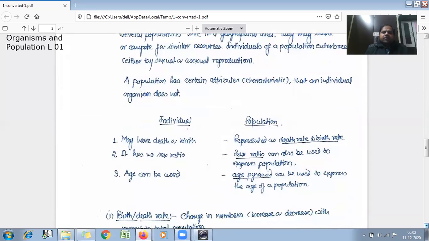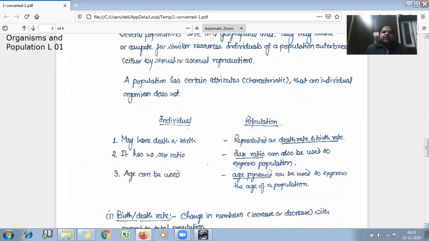So we will see what is the difference between an individual and a population. The individual may have death or birth, but in case of population, there is death rate and birth rate. In case of an individual, we cannot say there is a sex ratio, but in a population we can assess the sex ratio, meaning the percentage of male and percentage of female in a population.